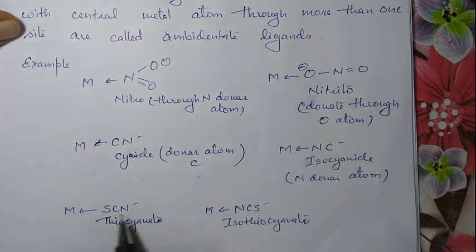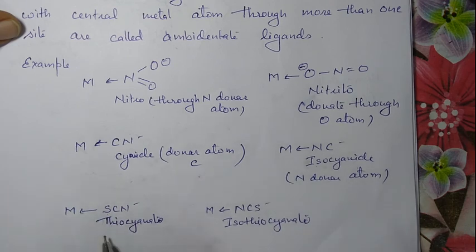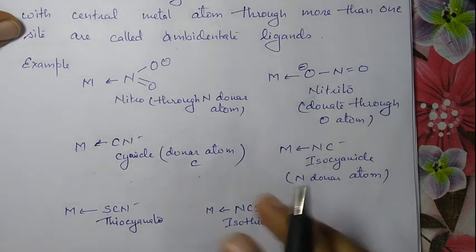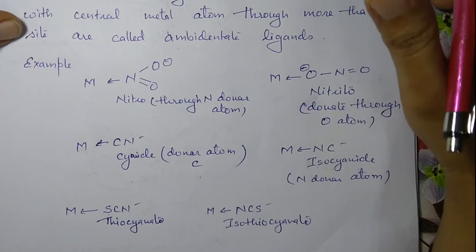This one is thiocyanate. This one is isothiocyanate. It can donate through S as well as N. When it donates through S, it is called thiocyanate. When it donates through the N, then it is called isothiocyanate. In this way, these are some types of ligand.